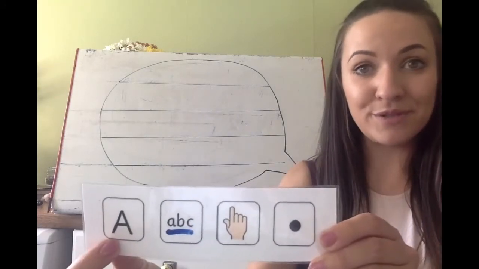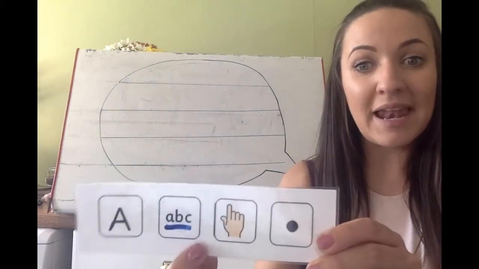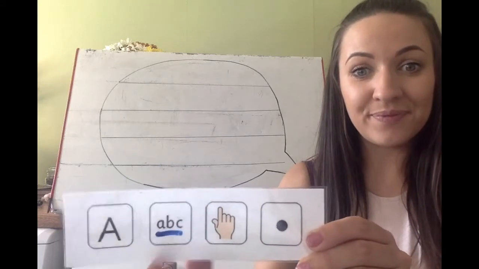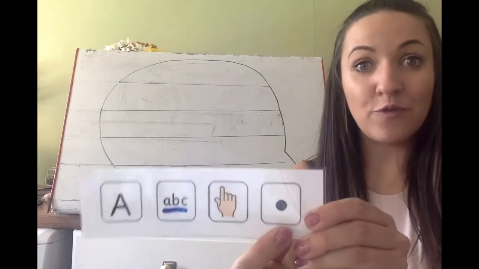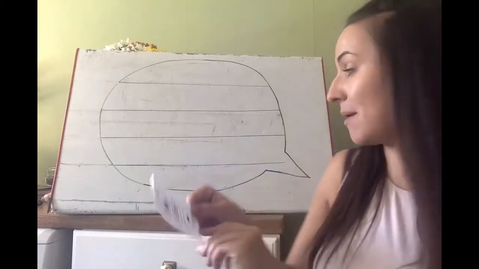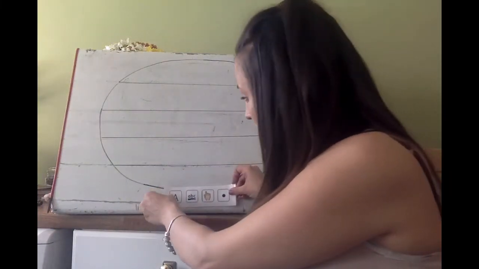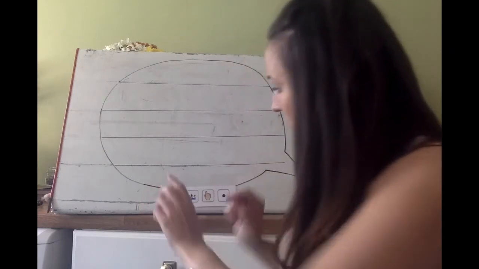A clappity capital, letters on the line, finger spaces, and a full stop. Well remembered. I'm going to put it here so that we can check our sentence.